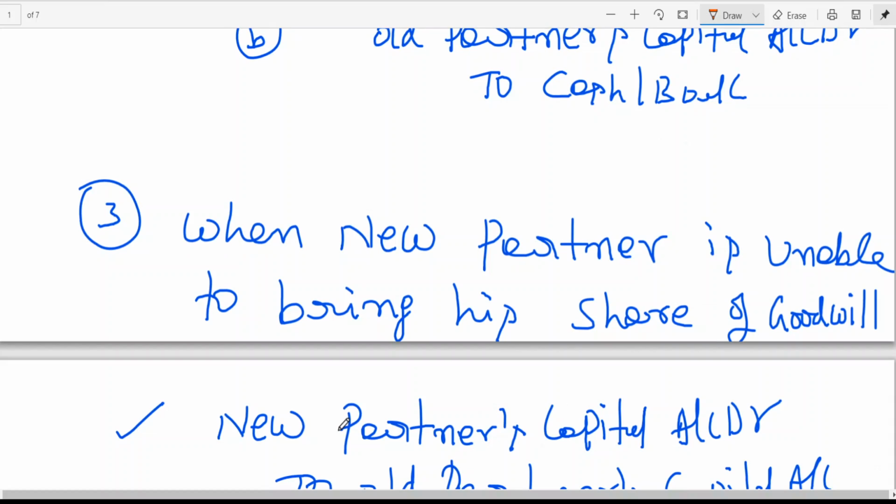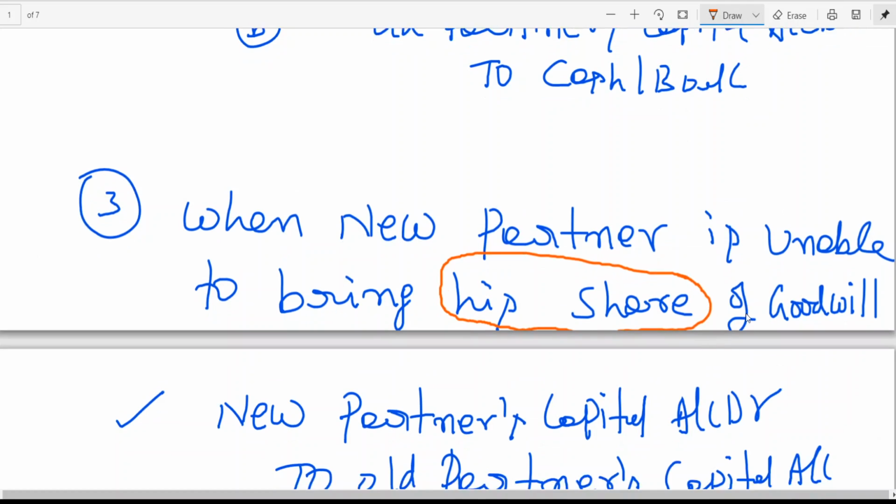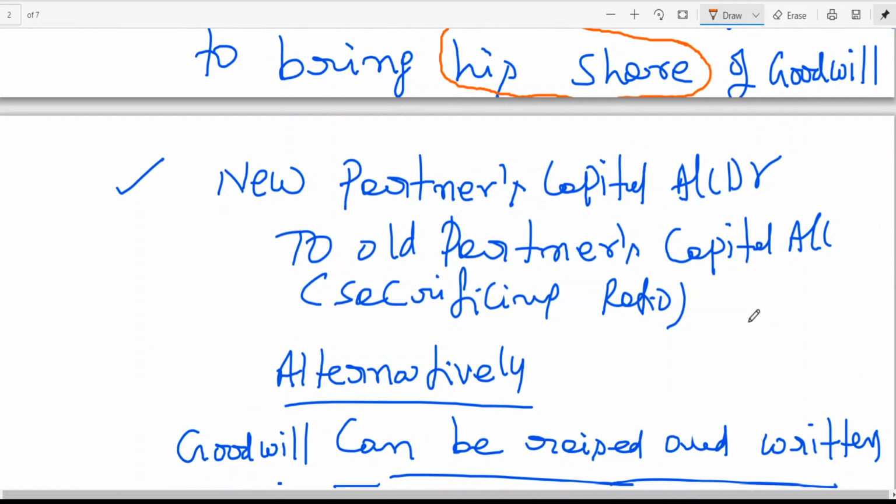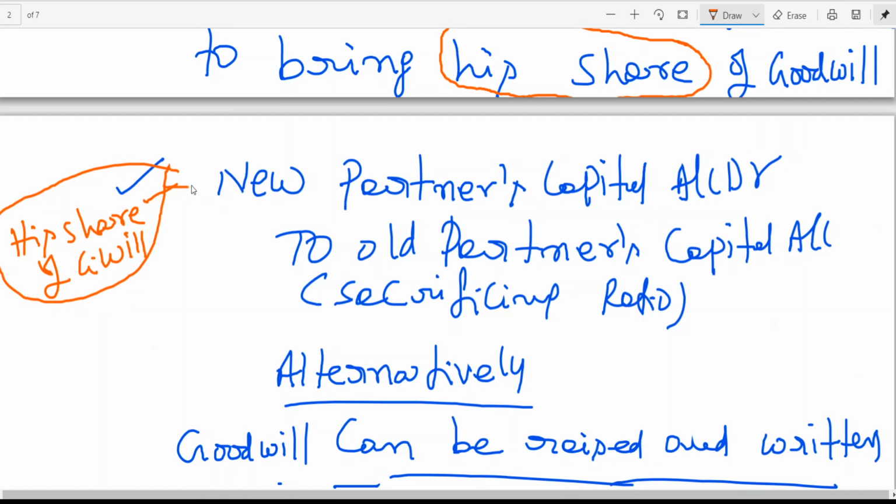Here also, when new partner is unable to bring his share. Firm goodwill is different from his share. To find out his share, we need to find out firm goodwill. New partner capital account or old partner's capital account. Is this clear?